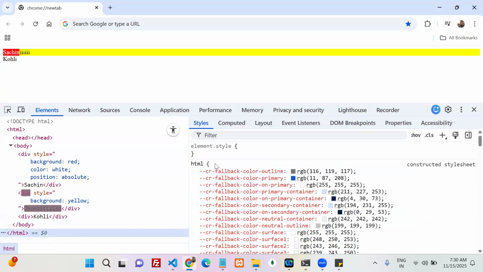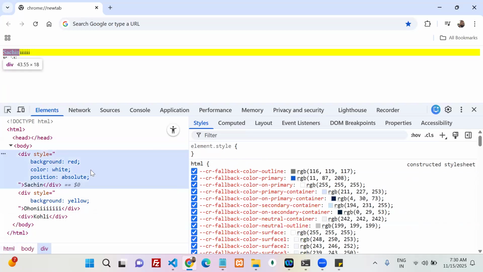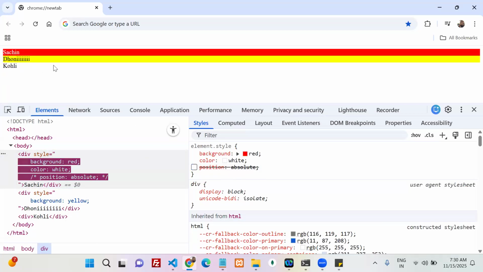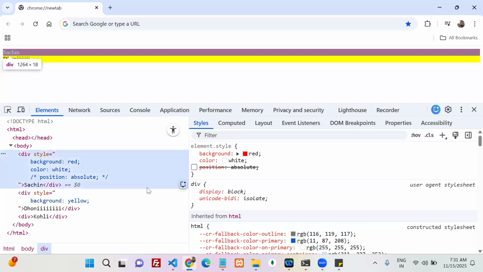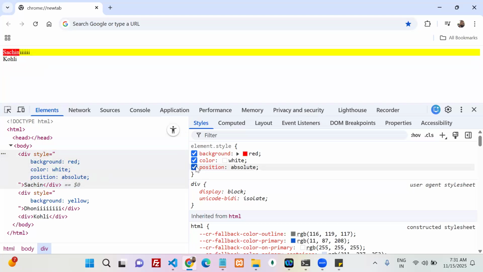Now tell me, before applying position absolute, Sachin is here. Sachin occupies some space. After that, Dhoni occupies some space. After that, Kohli occupies space. But whenever I apply position absolute, Dhoni occupies whose space? Sachin's place. Now tell me, simple. If some space is empty and no one is there, can I occupy it or not?